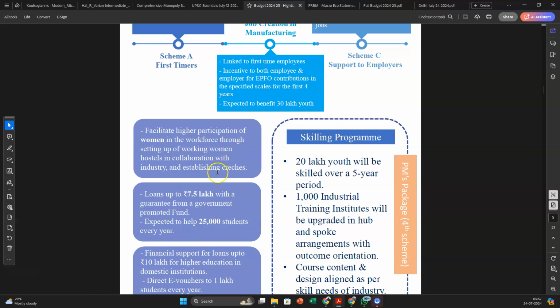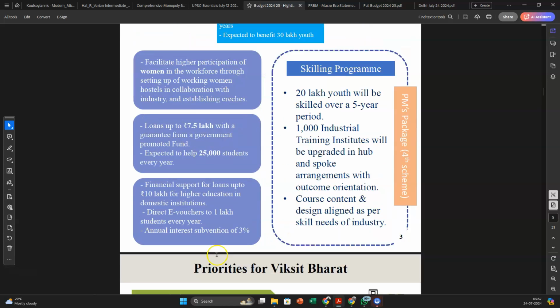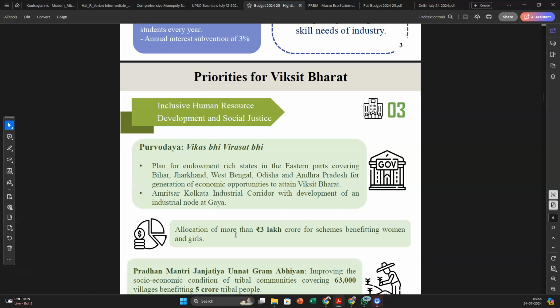Please read about that. Then you are also promoting education loans and skilling loans for up to 20 lakhs for 5 years, and upgrading 1000 ITIs. And then the education loan is also being increased with interest subvention of 3%. So this is what has happened now for human resources and social justice.